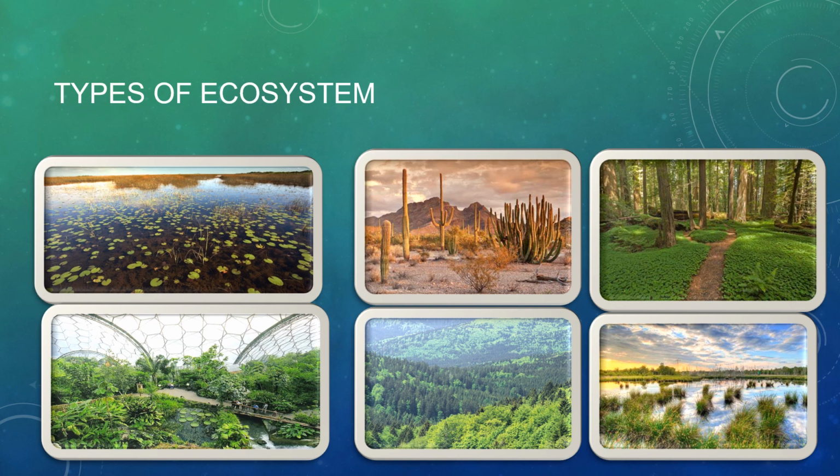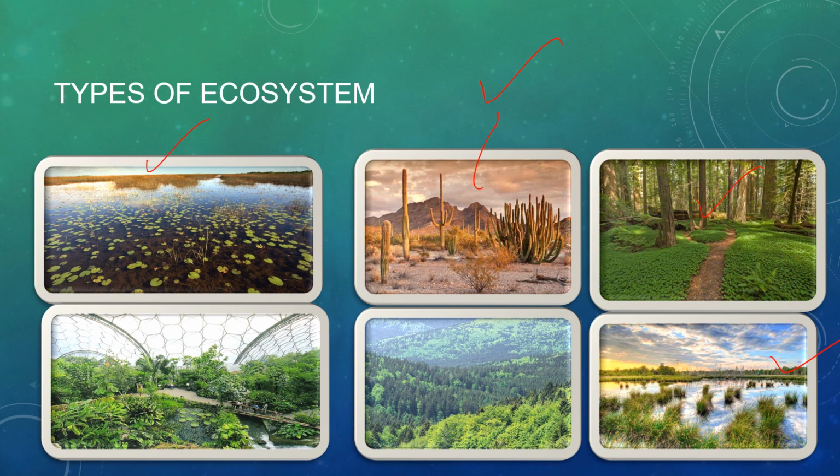Now here are some pictures of ecosystems which are both natural and man-made. So for natural ecosystems, you can see this is the picture of a forest. That is a natural ecosystem, a terrestrial ecosystem. This is an aquatic ecosystem. It is a water body. This is also an aquatic ecosystem. And this is a desert. This is also a natural ecosystem or terrestrial ecosystem.